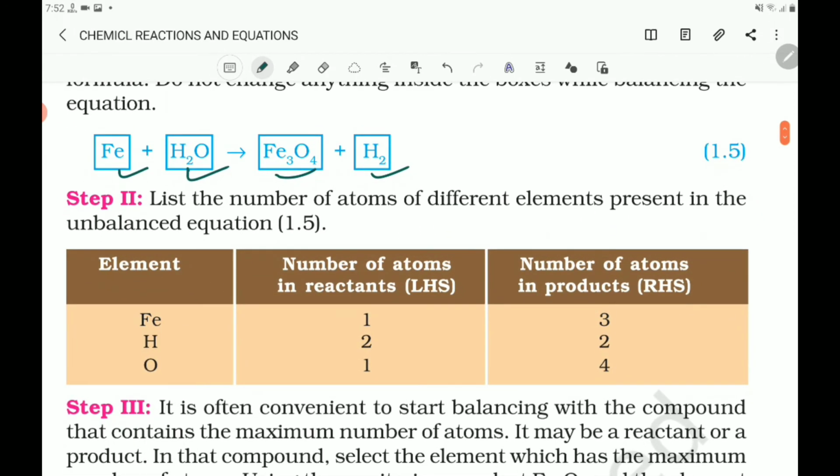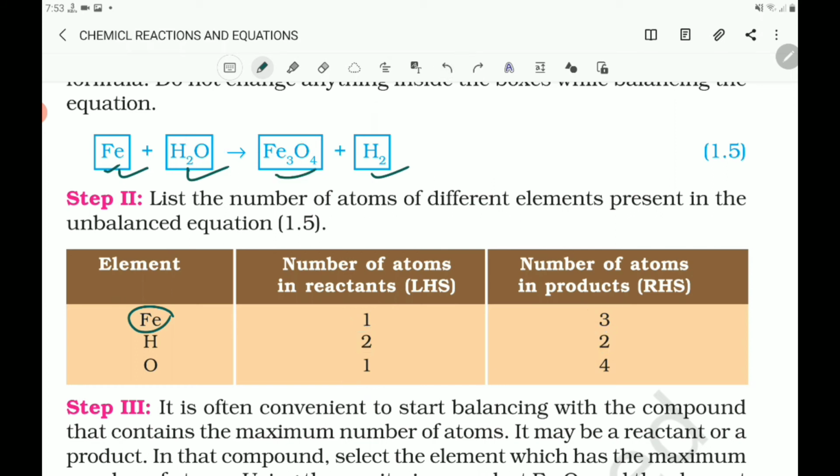Now here is a count of the number of atoms. Fe, on the reactant side 1 atom, and on the product side there are 3 atoms. And hydrogen, both on the reactant side and product side 2 atoms are there. And oxygen, on the reactant side only 1 atom, and on the product side there are 4 atoms.